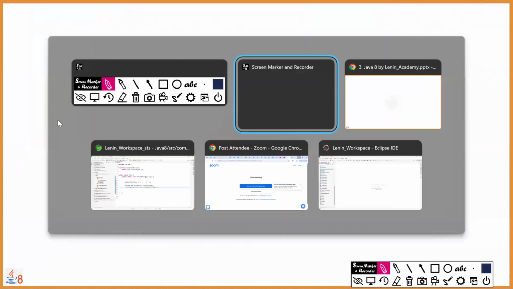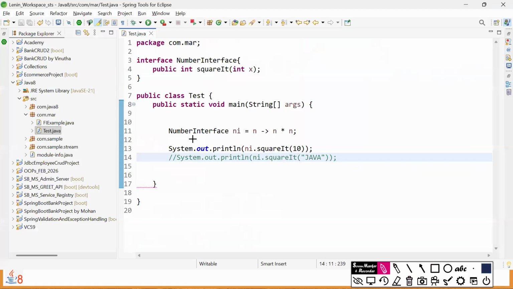So that we will discuss in the next video. I hope you understood the function interface concept and a simple example of how we use lambdas along with function interfaces to get the appropriate results with this sample program. But here we are defining one interface. We need not define the required interfaces, as they are already provided by Java 8. That we'll discuss in our next video. Thank you.